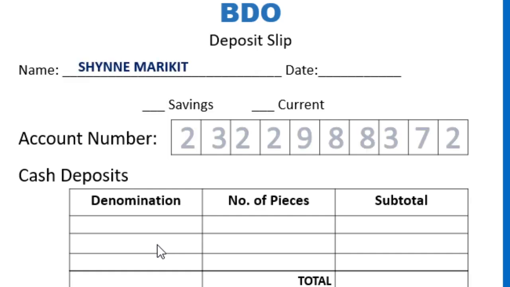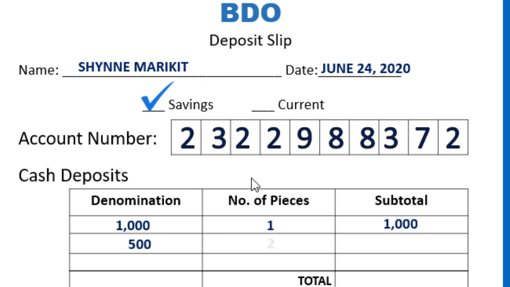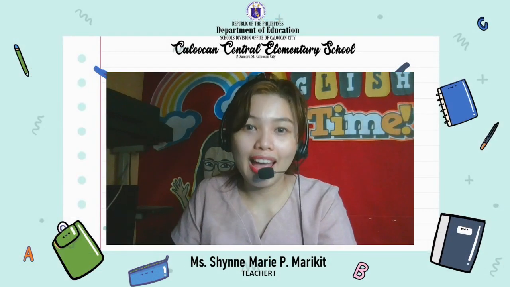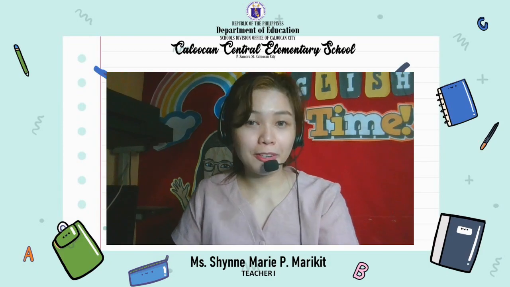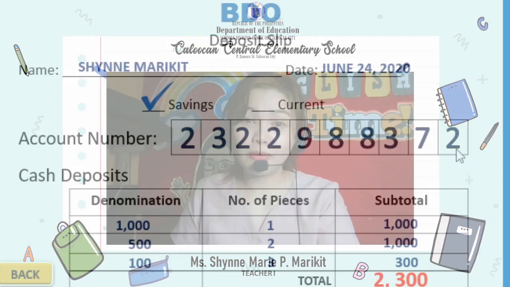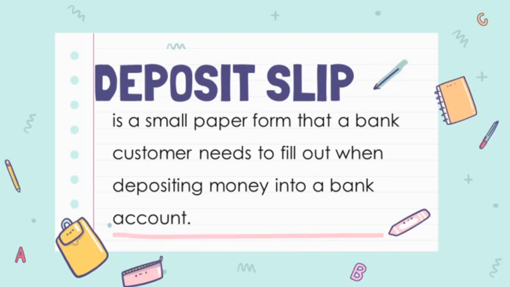So when you're answering a deposit slip, if you really want to save money someday, at least you know how to fill it up, and you have to be very careful. Alright? Are we clear? Did we hit our target? So once again, deposit slip, a small paper form that a bank customer, who's the bank customer a while ago? It's me. Needs to fill out when depositing money into a bank account.